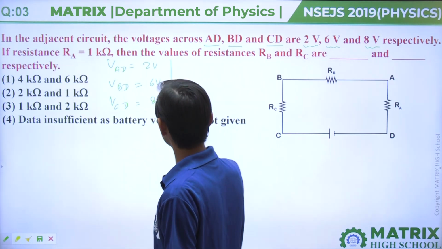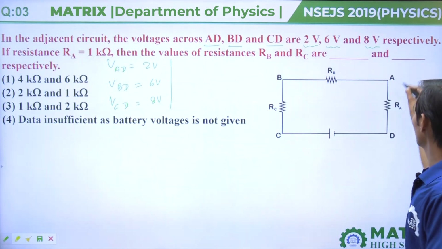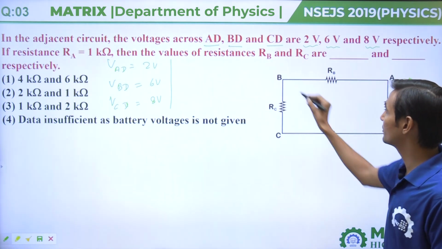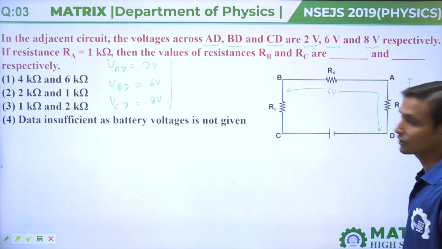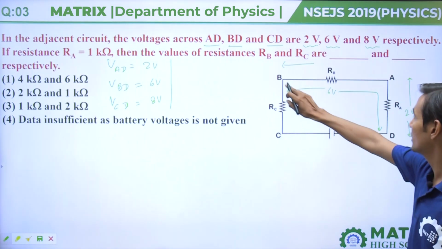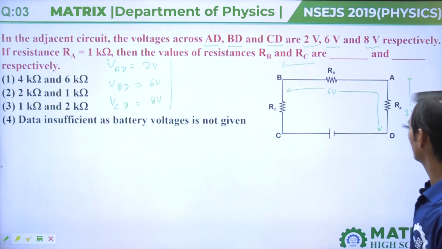So potential between A and D is given 2 volt and potential between B and D is given 6 volt.